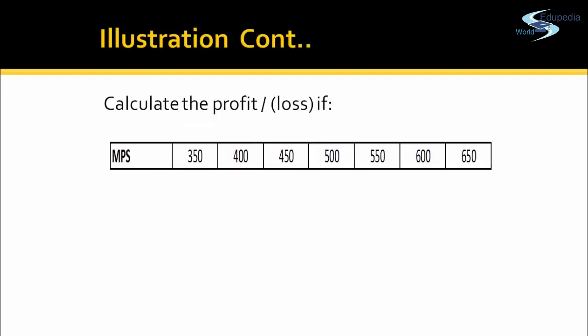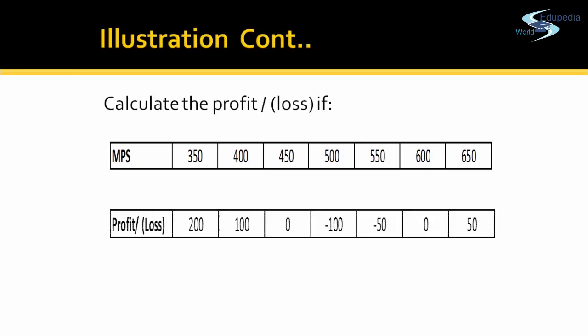So if I have to compute the profit and loss at different market prices, he'll exercise the put option when the market price is below 450, and he'll exercise the call option when the market price is above 600. Between 450 and 600, he'll not exercise any option, and the total loss will be the premium amount he has paid, or you can say 100 rupees, the cost of strategy.